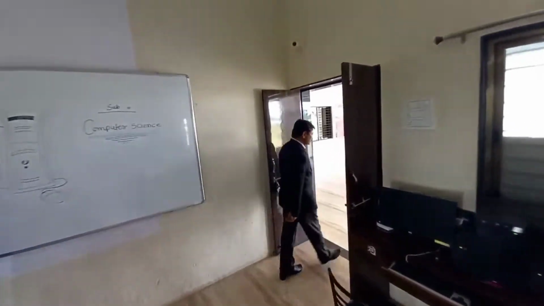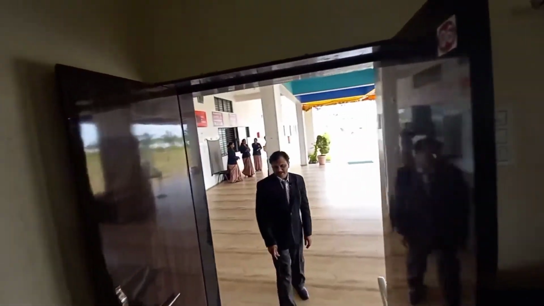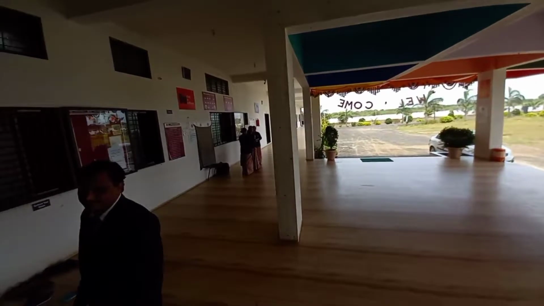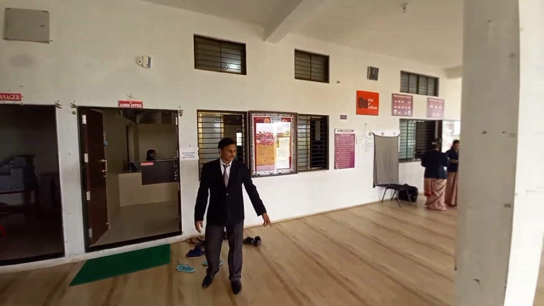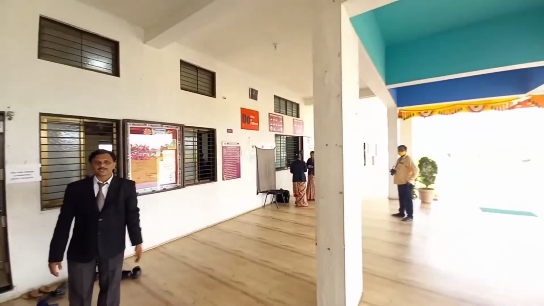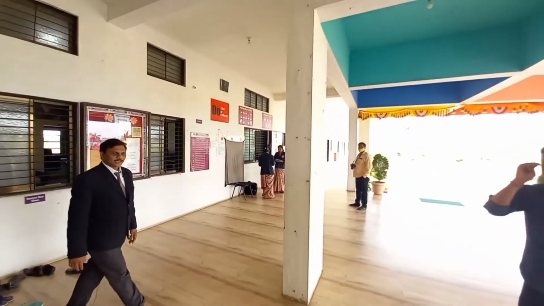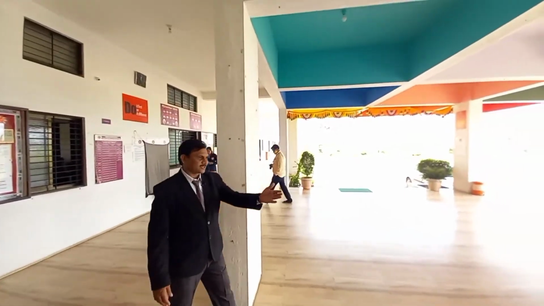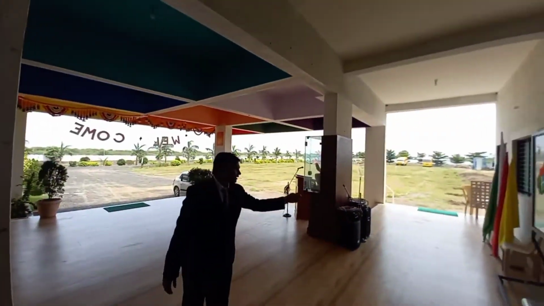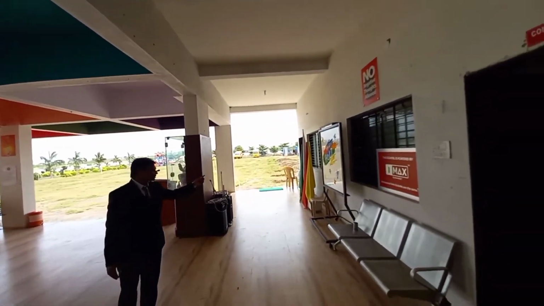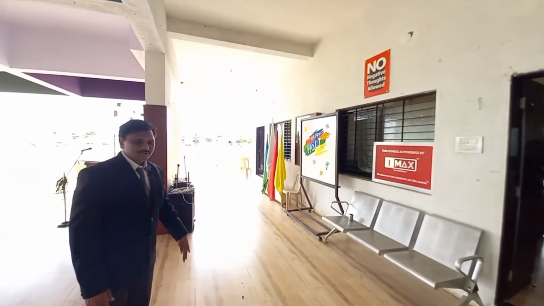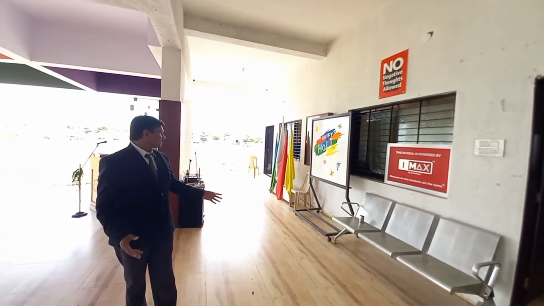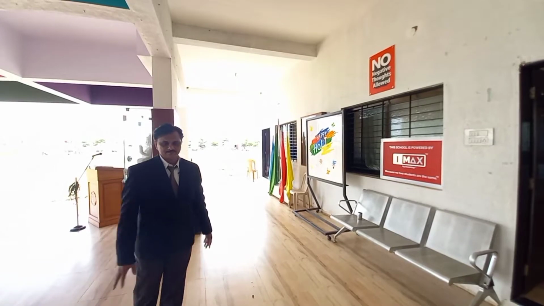Now let's move on to the next, that is library part. So this is the ground floor facility. So open corridor, porch, and the ground we can see clearly. And on the left hand side of me, here is a house system. We do follow house system, student council system over here. Blue, green, red and yellow are the houses, and one is a white house wherein we follow student council system.